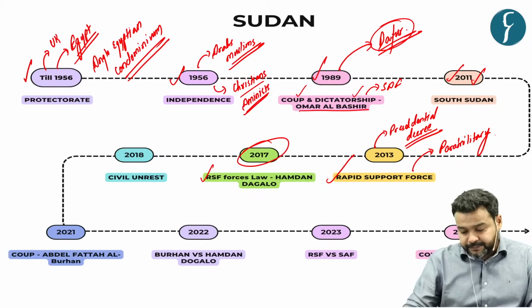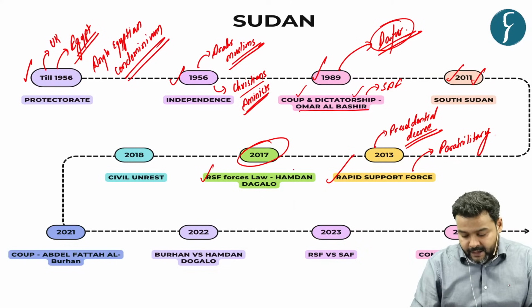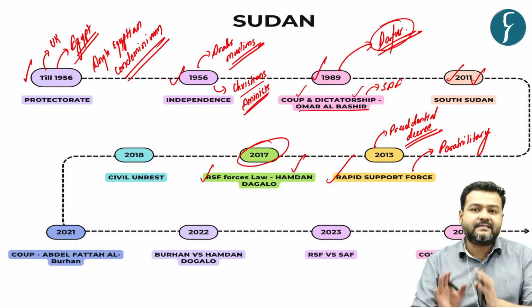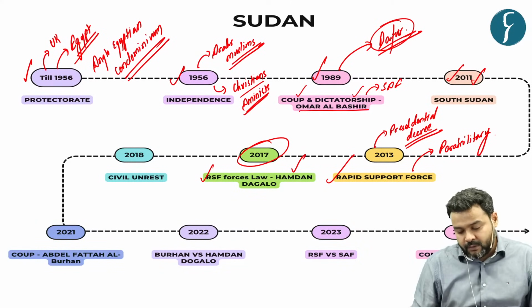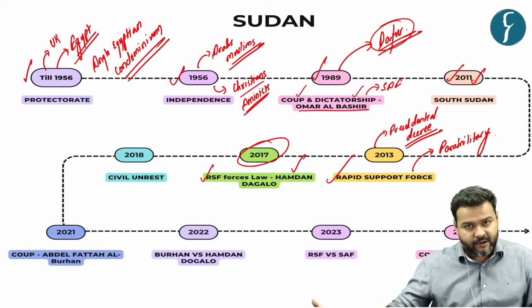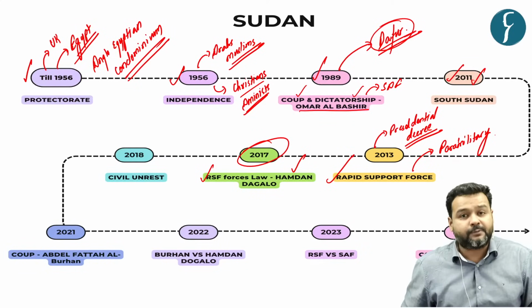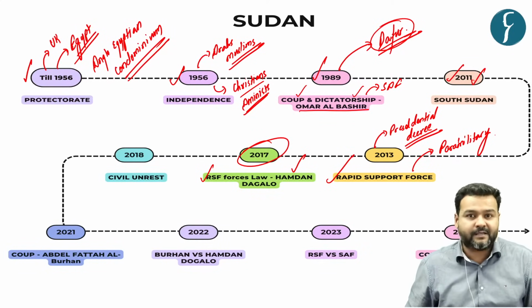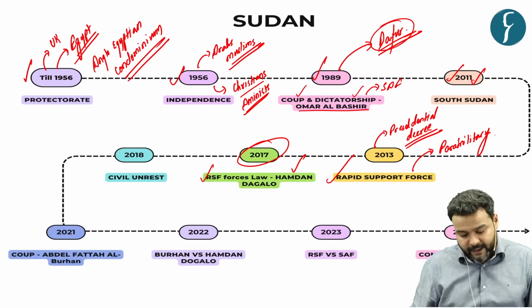And al-Bashir made Hamdan Dagalo its head. So now Hamdan was head of the Rapid Support Force, which was backed by the dictator himself. Definitely the clout was growing, and the importance and significance was growing day by day.